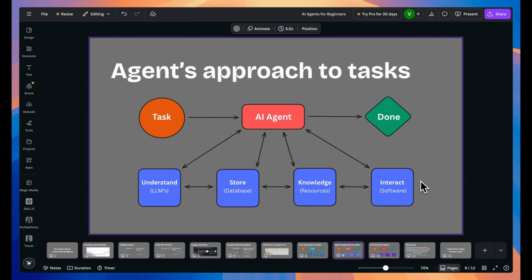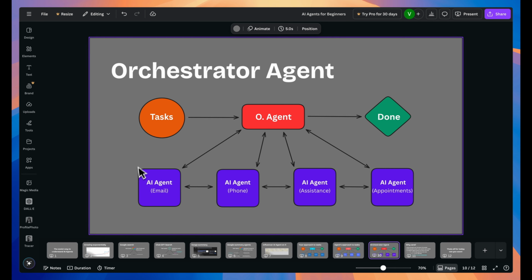I have a video coming up to show you exactly how to do this, but it's outside the scope of this one, and I don't want to confuse you too much right now. Moreover, you can have as many of these agents as you want. You can even have an agent to manage all your other agents.